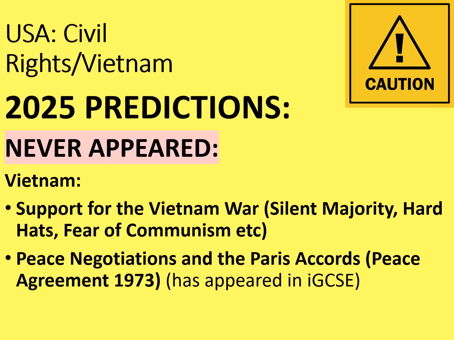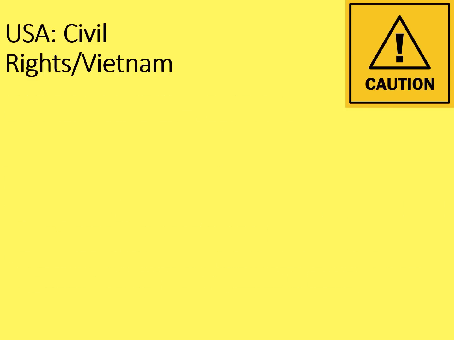Another really big topic is the peace negotiations and the Paris Peace Accords in 1973. Now this has appeared in the GCSE paper before, which very few people comparatively sit, but it's not been a part of the main paper. So again, this is one of those chewy areas of the course that's easy to forget. It's not that memorable. So if you need to, go back and look at it now because it's never appeared before. What about the topics that have only rarely appeared?